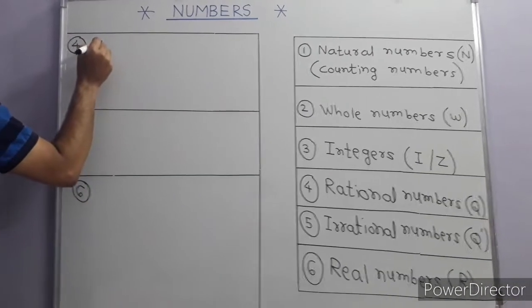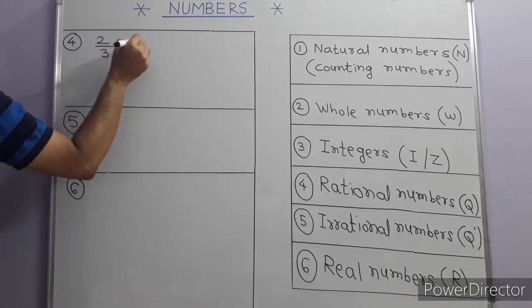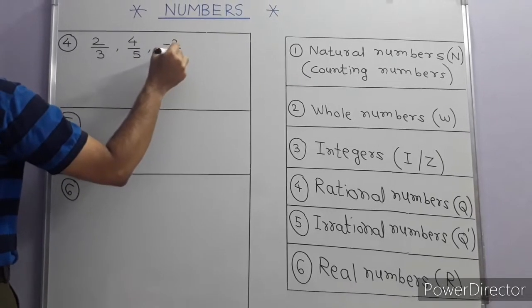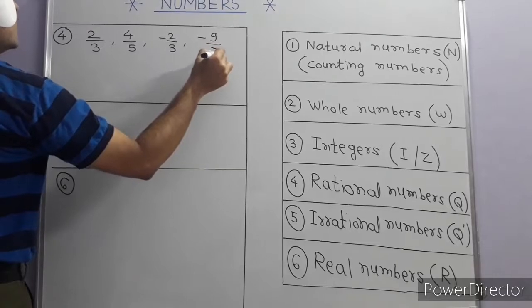Very simple. The examples of rational numbers are like this: 2 upon 3, 4 upon 5, minus 2 upon 3, minus 9 upon 7.